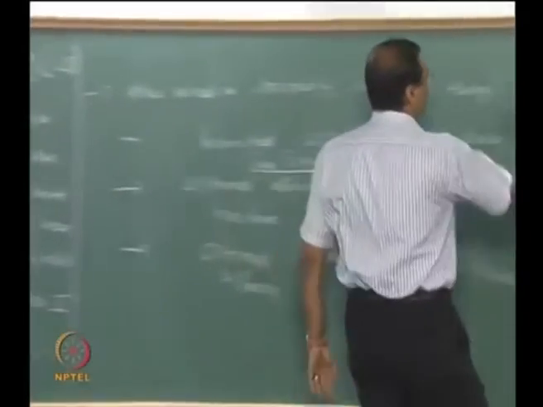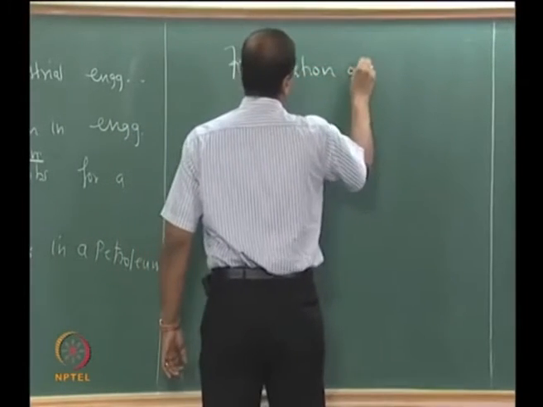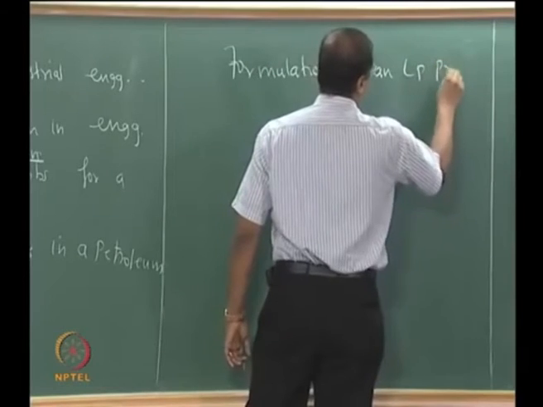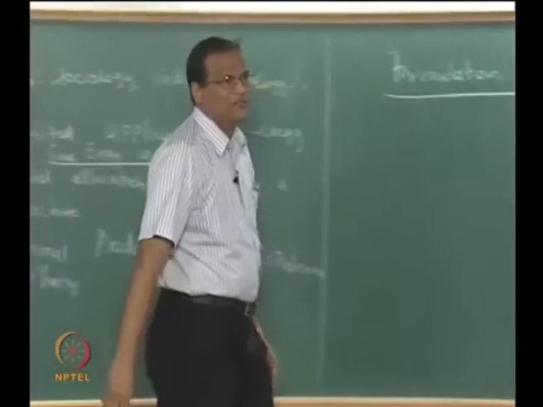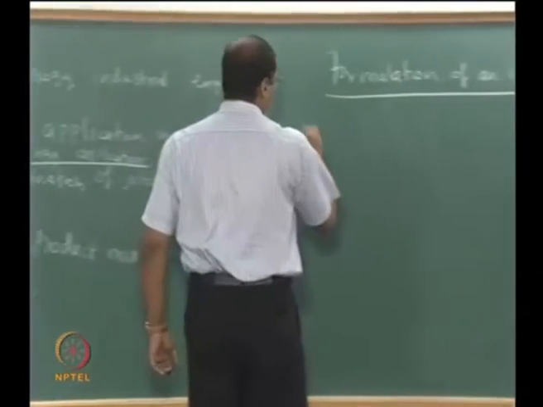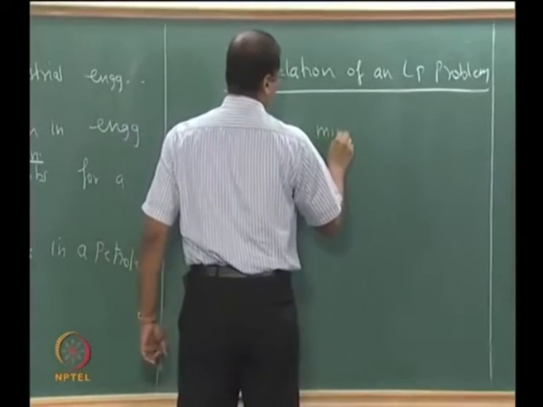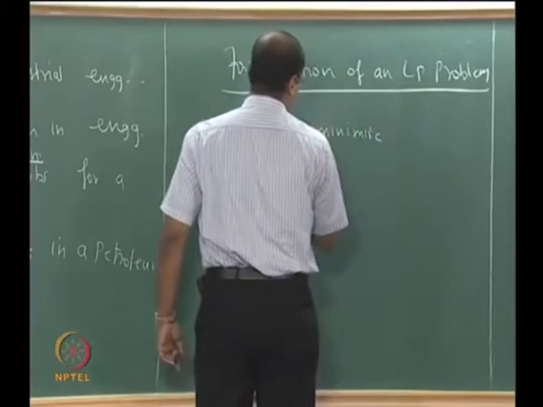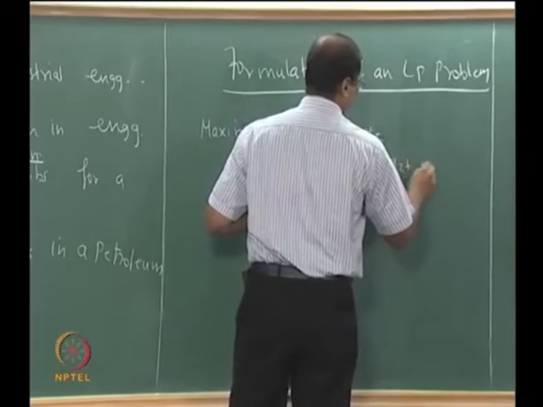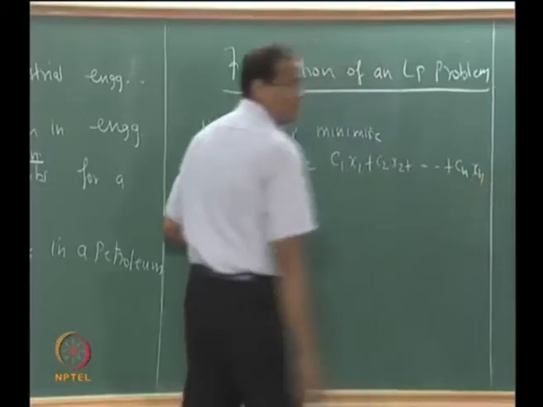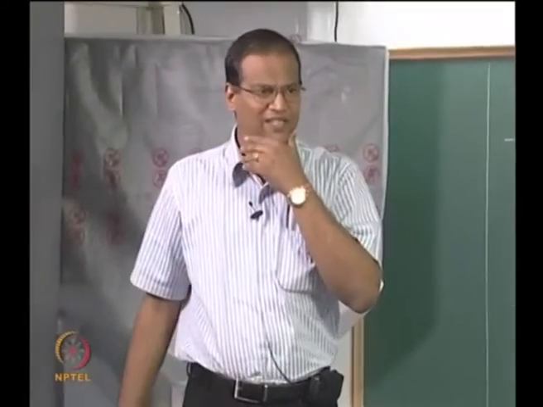So the formulation of an LP problem. It could be minimize cost or maximize profit, maximize or minimize. Y is equal to, there is no problem as far as this is concerned, but you are now writing it as a linear combination of the variables, x1 to xn are the independent variables.